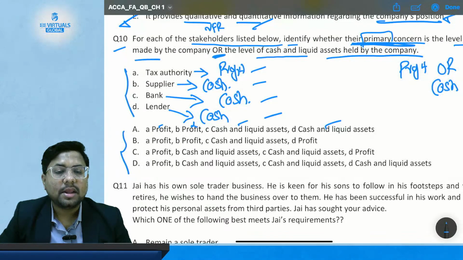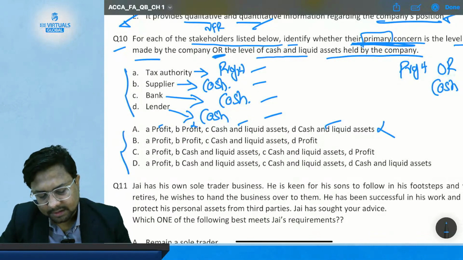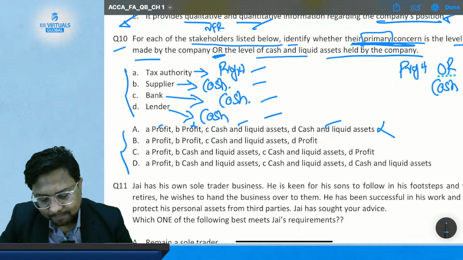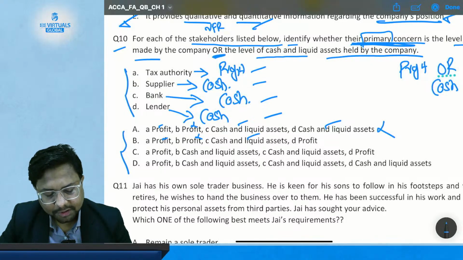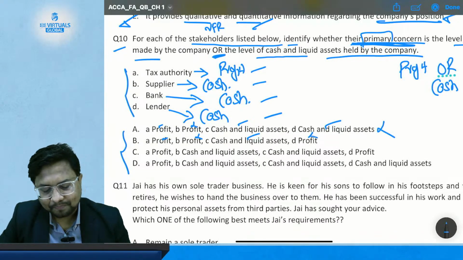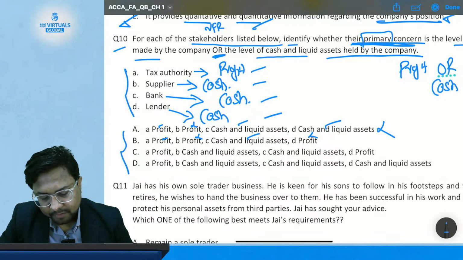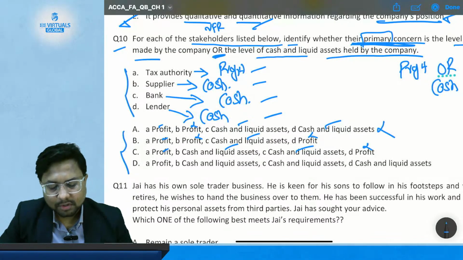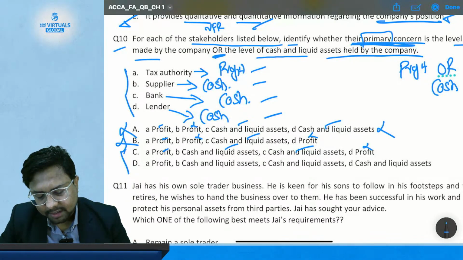So option A is incorrect, because in this statement, stakeholder B's answer is incorrect. Then comes option B. Statement A, profit. Statement B, profit, no. Statement C, cash, yes. Statement D, profit, no. Then comes option C. Statement A, profit, correct. Statement B, cash, correct. Statement C, cash, correct. Statement D, profit, not correct. So option A is incorrect, B is incorrect, C is incorrect.